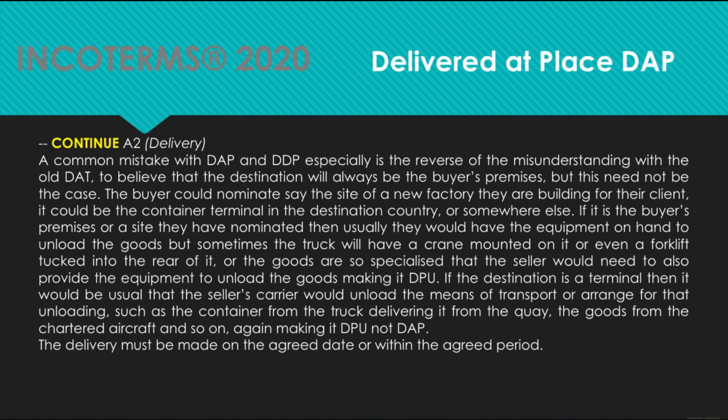If it is the buyer's premises or a site they have nominated, then usually they would have the equipment on hand to unload the goods, but sometimes the truck will have a crane mounted on it or even a forklift trucked into the rear of it. Or the goods are so specialized that the seller would need to also provide the equipment to unload the goods, making it DPU. If the destination is a terminal, then it would be usual that the seller's carrier would unload the means of transport, or arrange for that unloading, such as the container from the truck delivering it from the quay, the goods from the chartered aircraft, and so on, again making it DPU and not DAP.